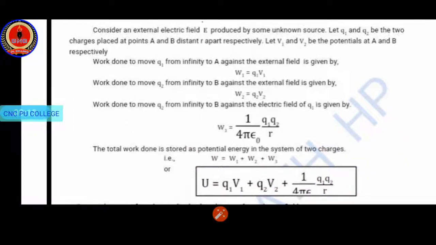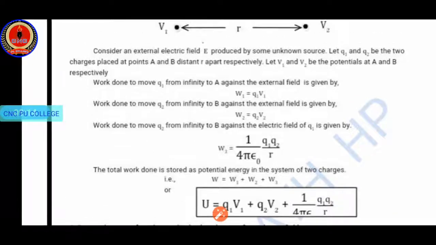U is equal to Q1 V1 plus Q2 V2 plus 1 by 4 pi epsilon naught Q1 Q2 divided by R.